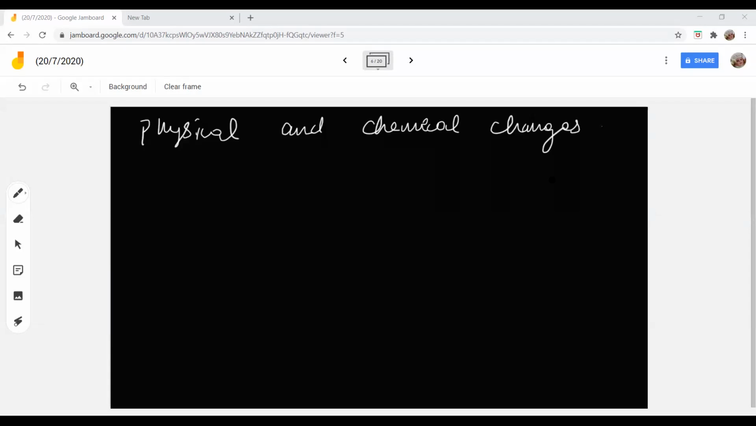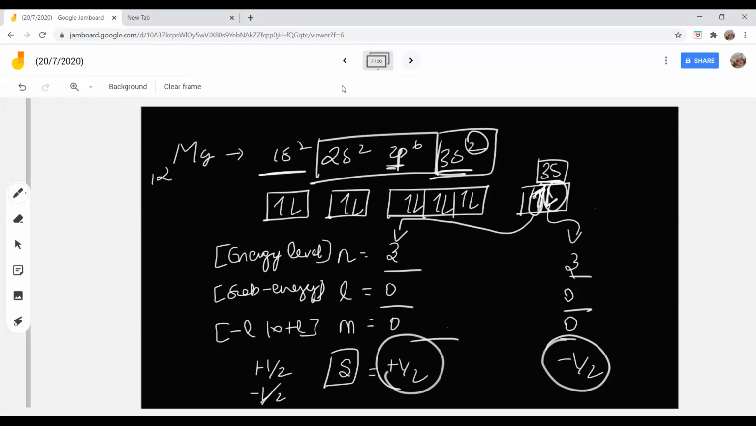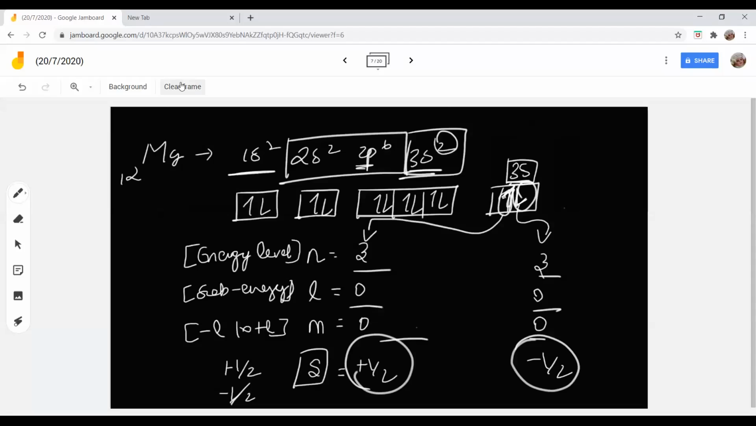Physical changes the appearance of any substance, ma'am. Physical changes the appearance of any substance. Okay. And chemical changes the inner compounds, ma'am. Okay, one minute. Let me clean this page.